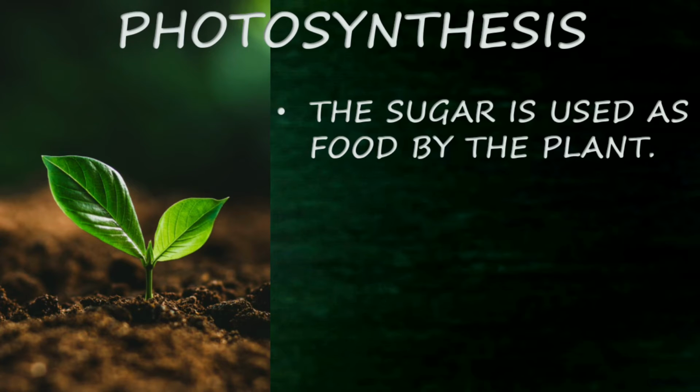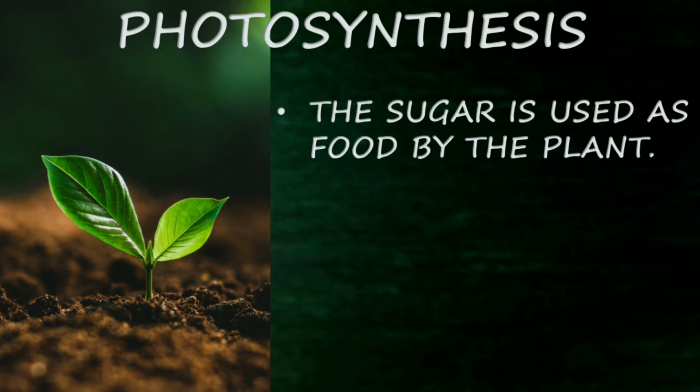So we have seen that sugar and oxygen will come out. The oxygen will mix with the air and the sugar will serve as food for the parts of the plant. It also sends the prepared food to other parts through the stem.